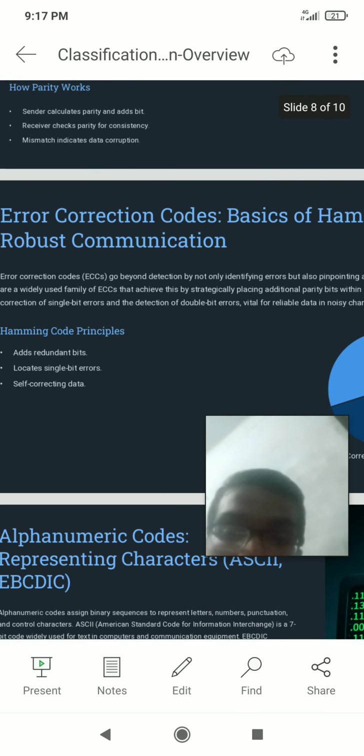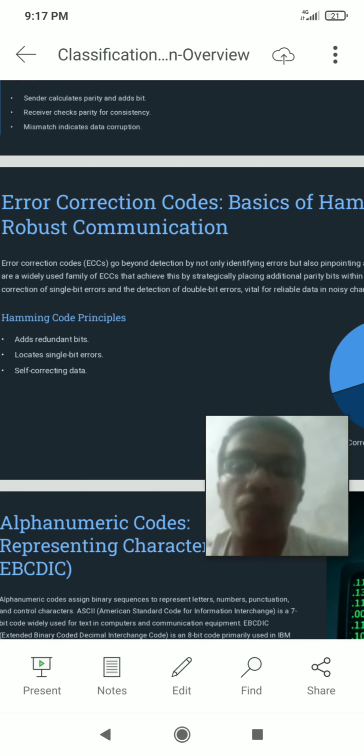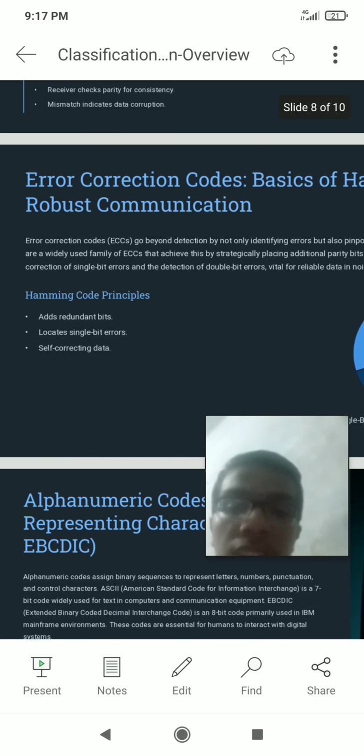ASCII is a 7-bit code used in text computers and communication equipment. EBCDIC, Extended Binary Coded Decimal Interchange Code, is an 8-bit code primarily used in IBM mainframe environments.